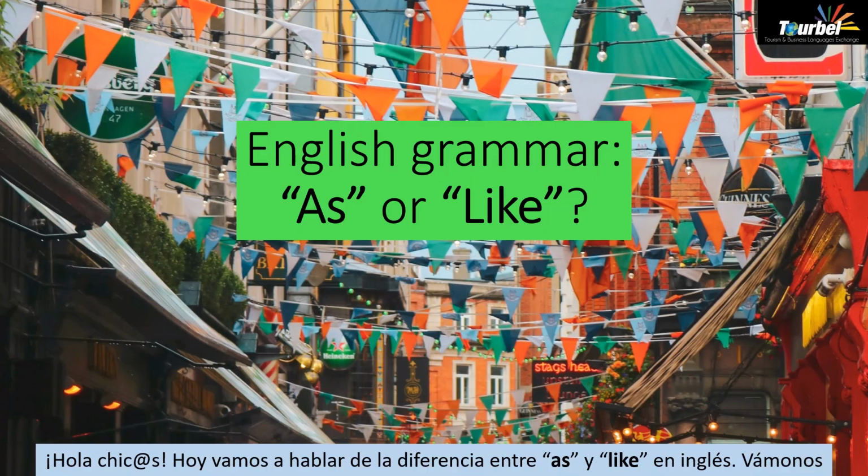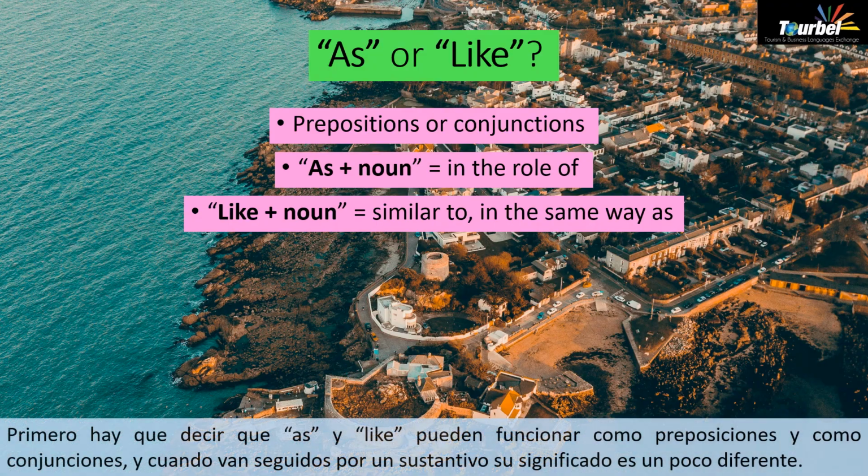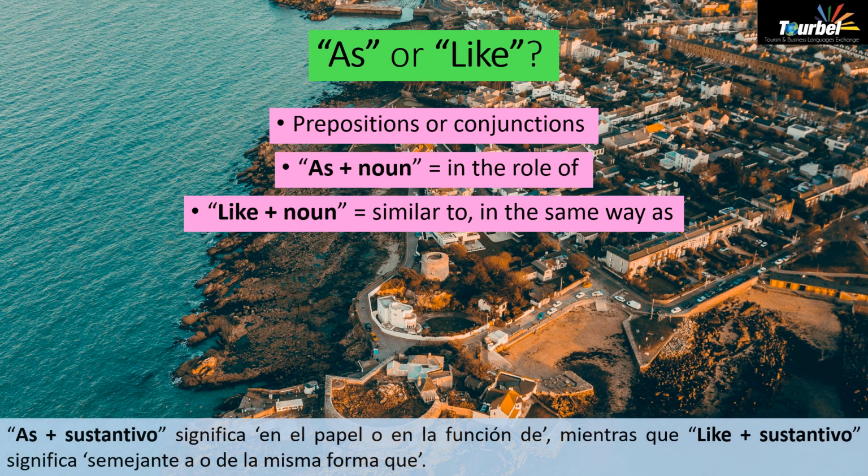Let's go! So first of all, as and like can act both as prepositions and as conjunctions, and when followed by a noun their meaning is slightly different. As followed by a noun means in the role of, whereas like followed by a noun means similar to or in the same way as.